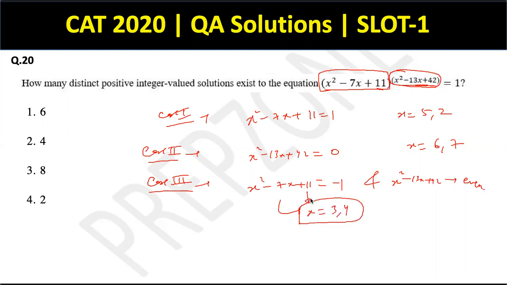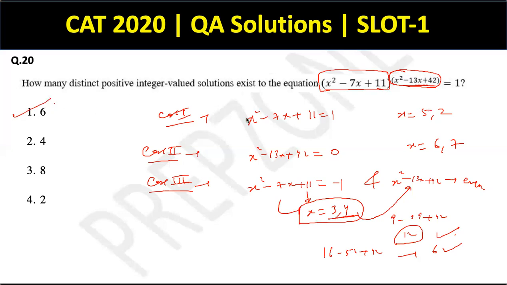So x equal to 3 and 4. This equation gives me two possible values. Now I have to check, putting in 3 and 4, does this become even or not? So putting in 3, I get 9 minus 39 plus 42. So I get the answer as 12, even, correct. Putting in 4, I get 16 minus 52 plus 42. I get the answer as 6, which is again even. So yes, 3 and 4 both satisfy. So hence, all of these 6 values are different firstly, and hence all of these 6 values satisfy the equation, and hence my answer is 6.